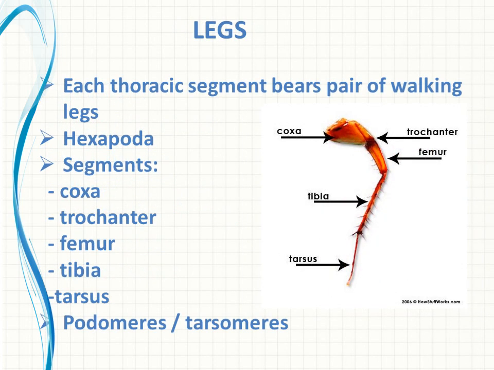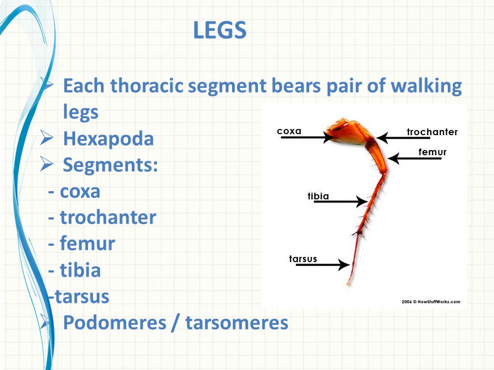Especially, the thoracic region bears the legs. Each thoracic segment bears a pair of walking legs. So the legs are used for walking, and it uses the wings for flying. In the thoracic region, as we said, 3 segments are there. In each segment a pair of legs will be there. So overall, how many legs? 6 legs, right? Hence this is known as hexapoda. What do you mean by hexa? 6. So since 6 legs are there, it is known as hexapoda.